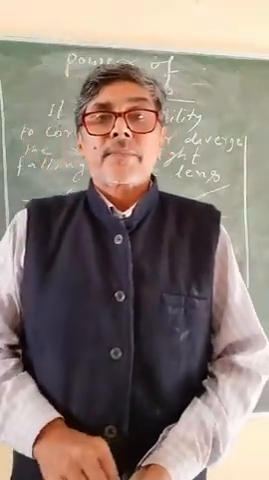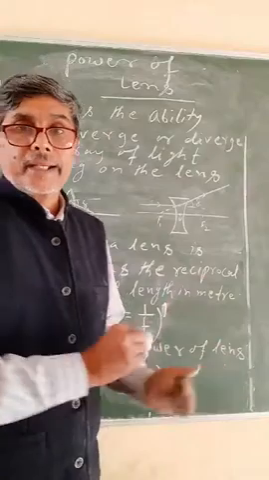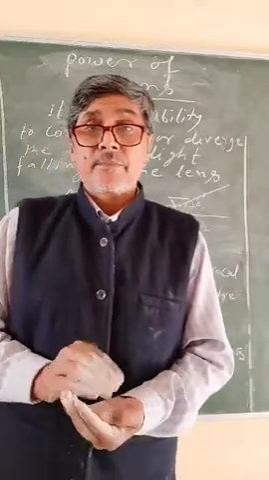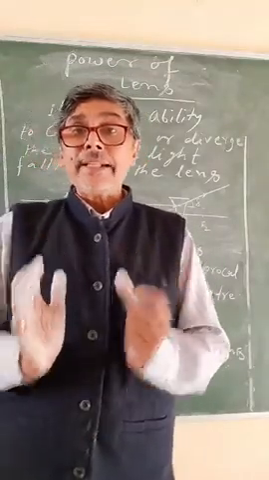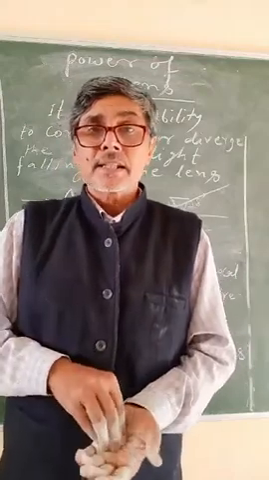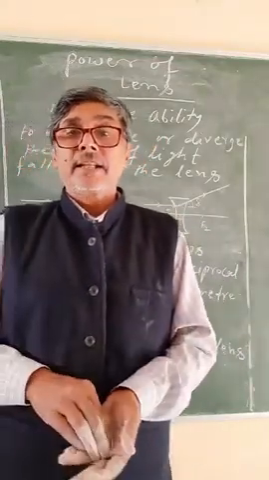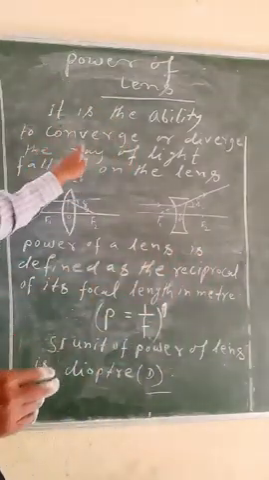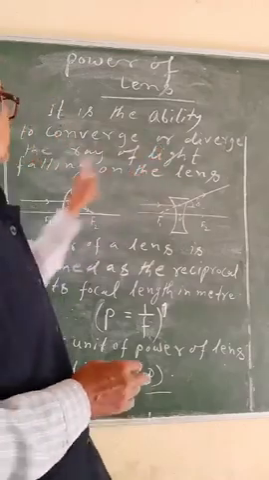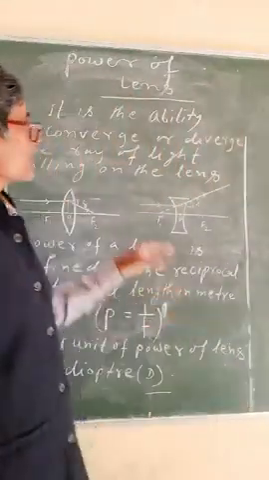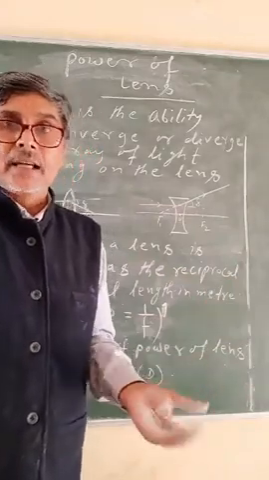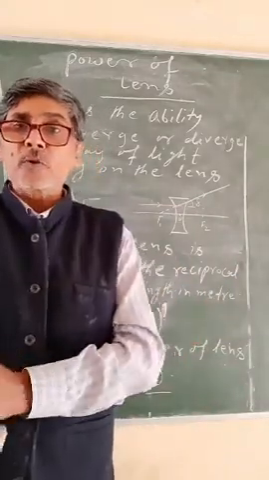Hello students, in this video lecture I am going to discuss the basic concepts of the power of the lens. Power of lens is the ability of the lens to converge or diverge the light rays passing through it. So we can say that it is the ability to converge or diverge the rays of light falling on the lens. A lens with more power has a smaller focal length, and a lens with less power has a larger focal length.